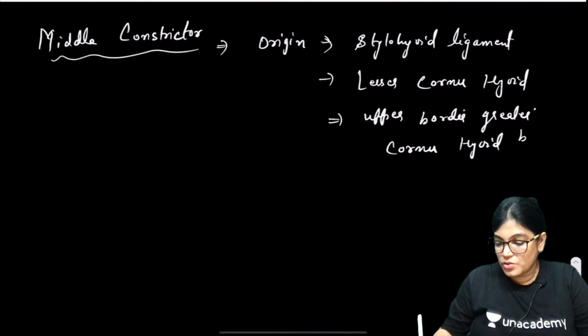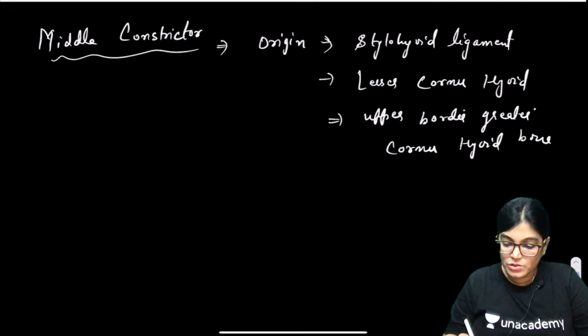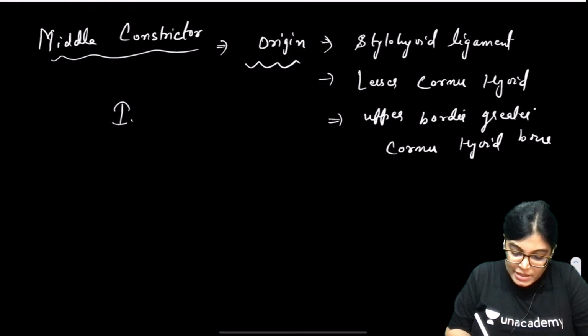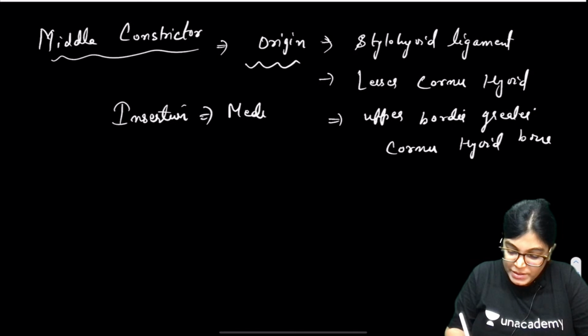So, you can see that this middle constrictor muscle is originating from the stylohyoid ligament and the hyoid bone. And insertion, if we talk about all the constrictor muscles, they are inserting into the median fibrous raphe.